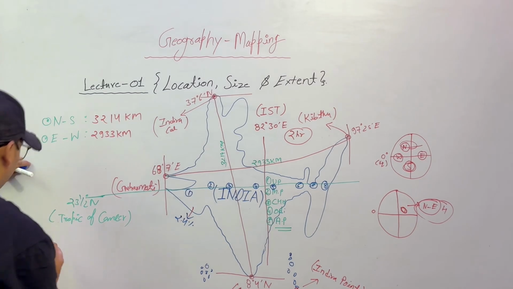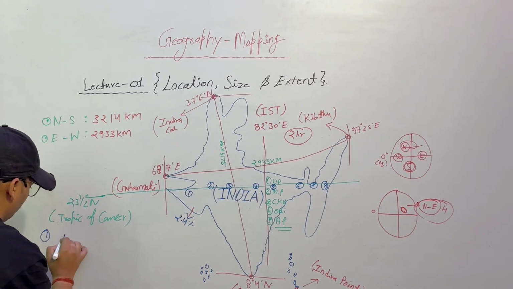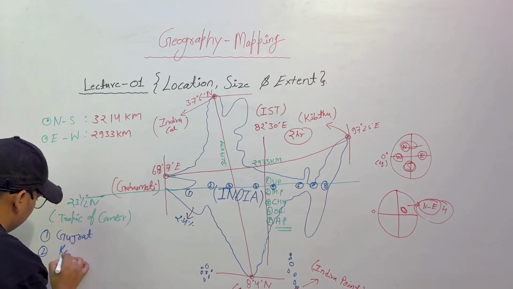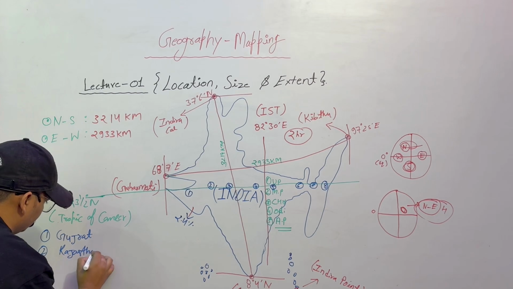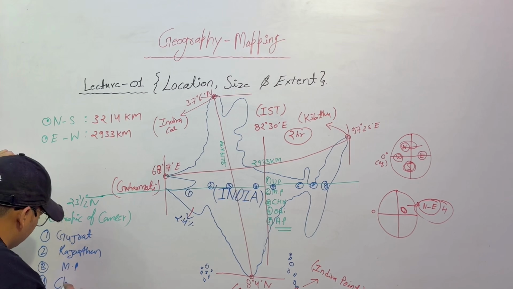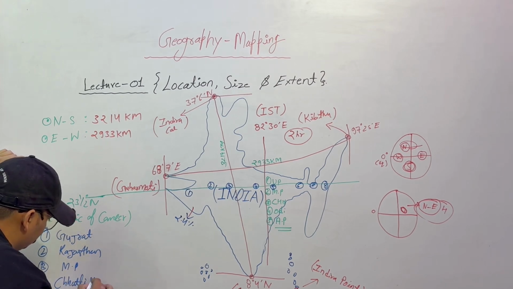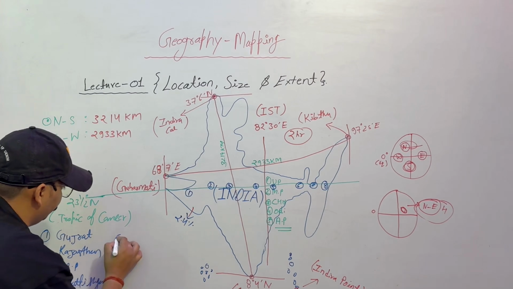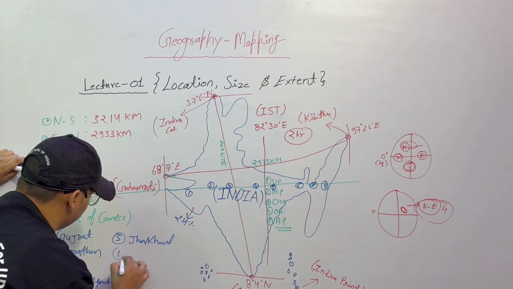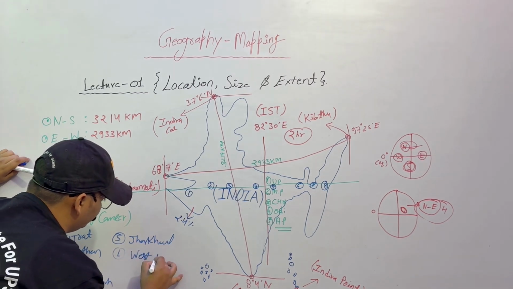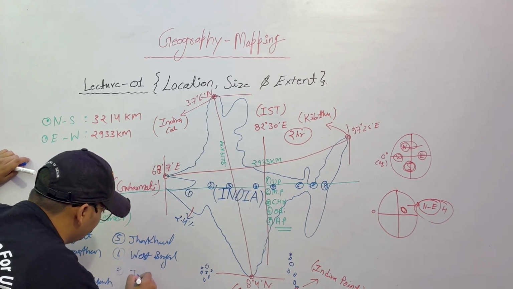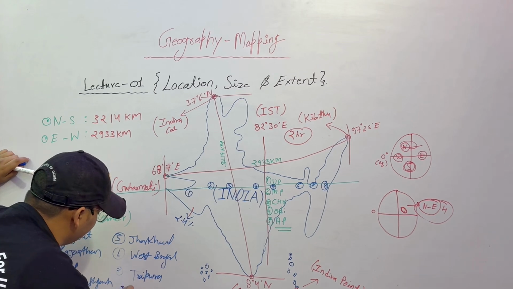States: first is Gujarat, second is Rajasthan, third is MP, fourth is Chhattisgarh, fifth is Jharkhand, sixth is West Bengal, seventh is Tripura, and the last, 8th, is Mizoram.